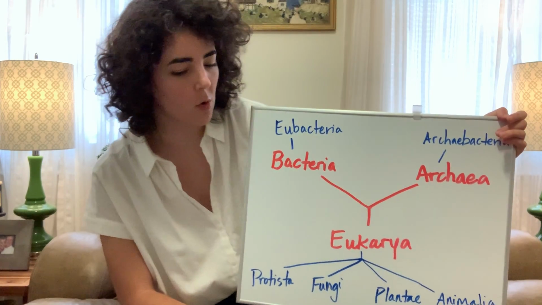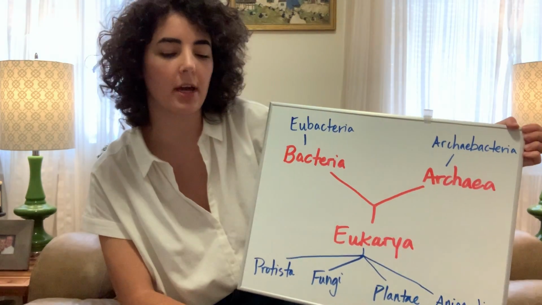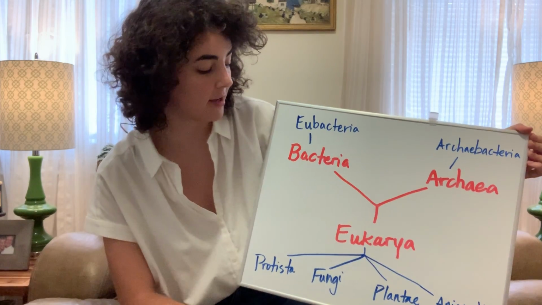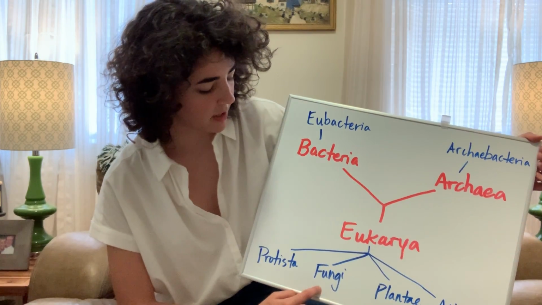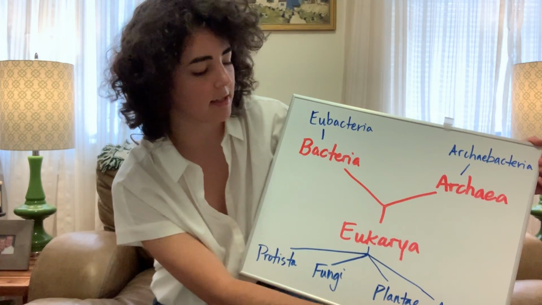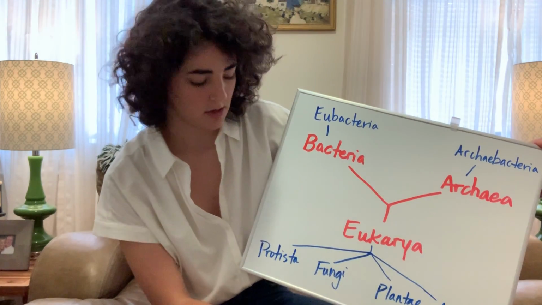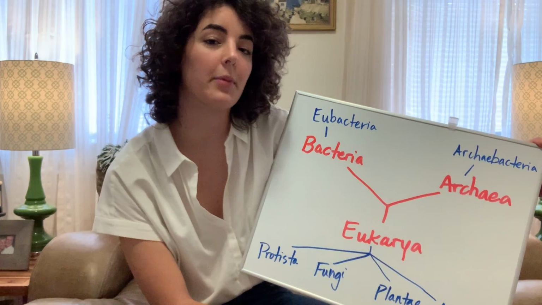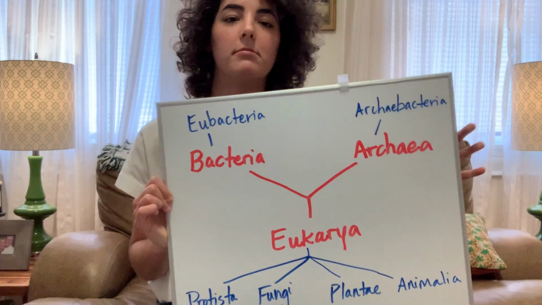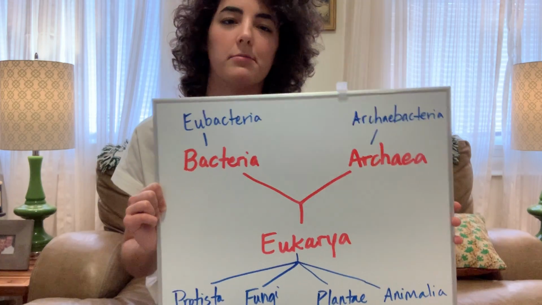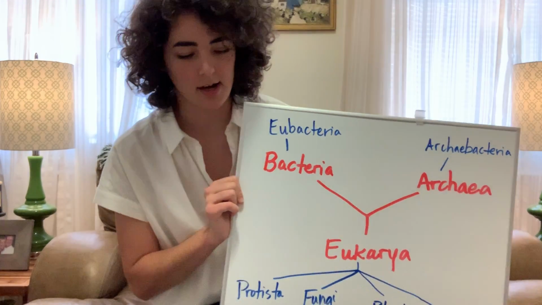We have 4 kingdoms in the eukarya domain. We've got kingdom Protista, kingdom Fungi, kingdom Plantae, and kingdom Animalia. We have not talked about kingdom Animalia yet. We're not there, but we will be sometime soon.